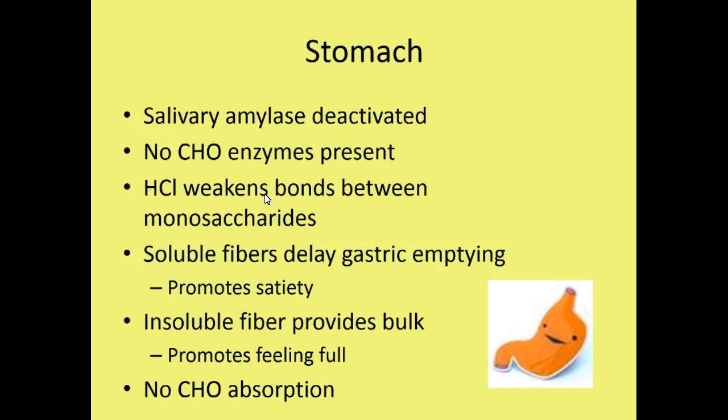In the stomach, salivary amylase is deactivated by the hydrochloric acid present. Salivary amylase is pH sensitive, so the very low pH within the stomach deactivates this enzyme. There are no carbohydrate enzymes present in the stomach, and so really digestion of carbohydrates by enzyme stops in the stomach. Now the hydrochloric acid that is present in the stomach does help to weaken some of those bonds between the monosaccharides that are present within the disaccharides and the polysaccharides. So minimal digestion does occur.